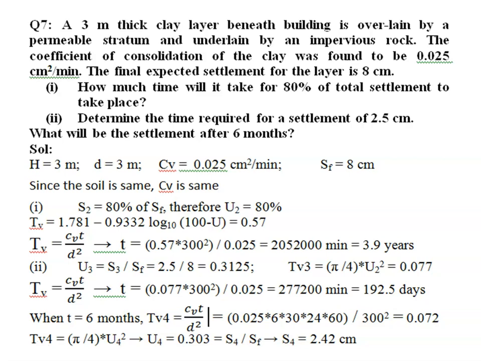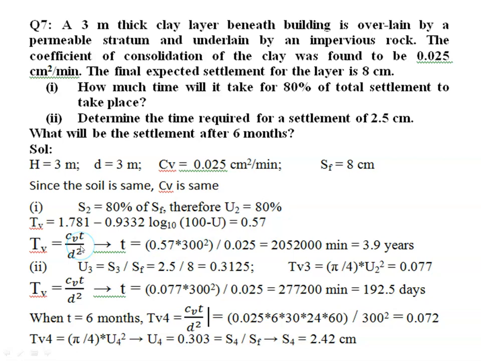So here, since the soil is same, coefficient of consolidation is same. And it is mentioned that in the first case, settlement equal to 80% of final settlement. So from this we can write degree of consolidation is 80%, because degree of consolidation equal to S by SF. So here S equal to 0.8 SF. 0.8 SF divided by SF is nothing but 0.8, that is 80%.